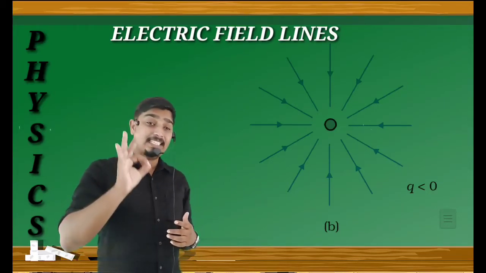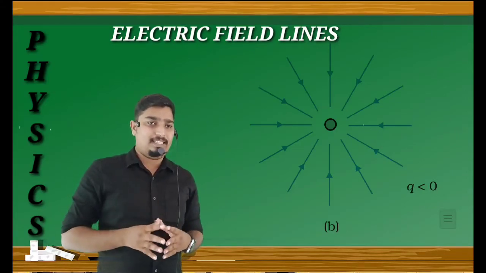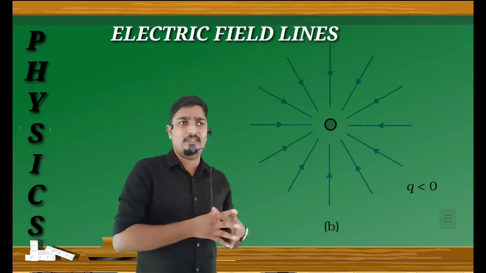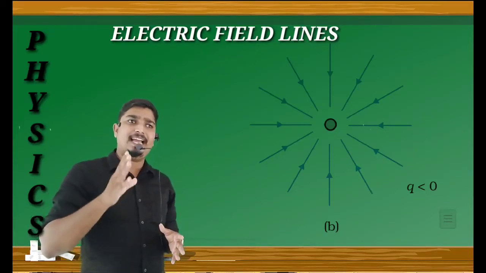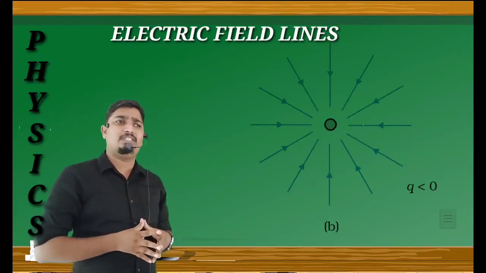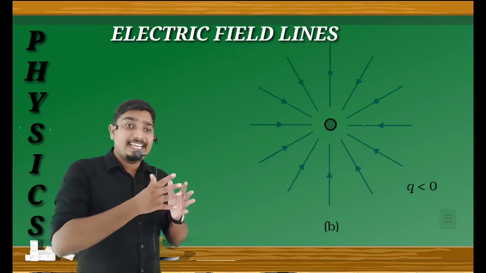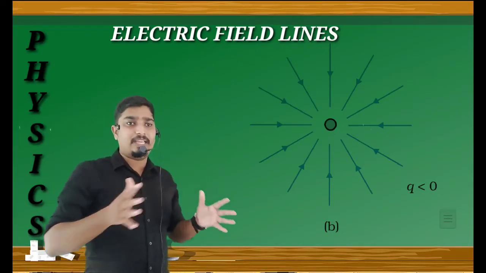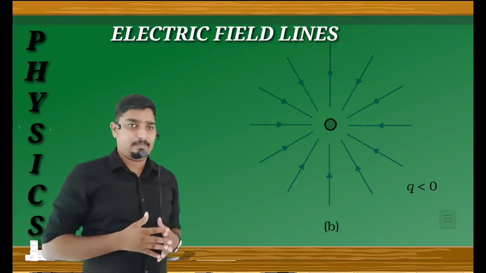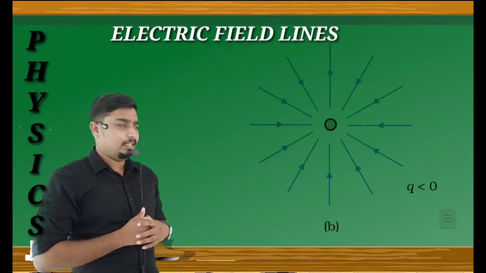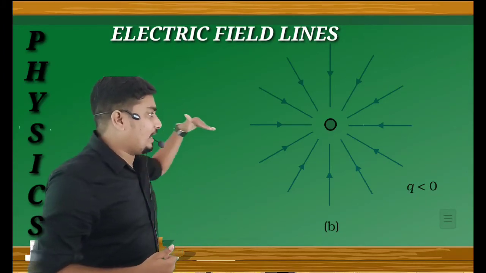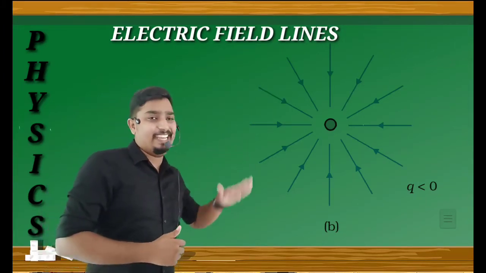The field lines of a single negative charge are radially inward. In this picture, you see the direction of the field lines is inwards.